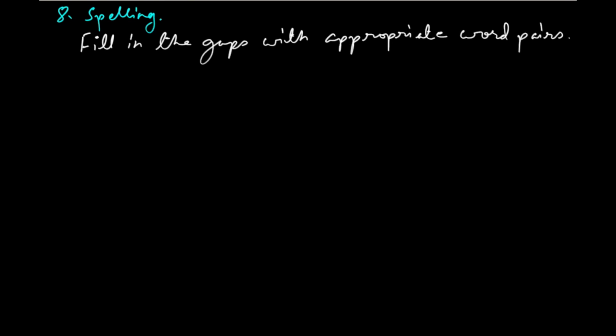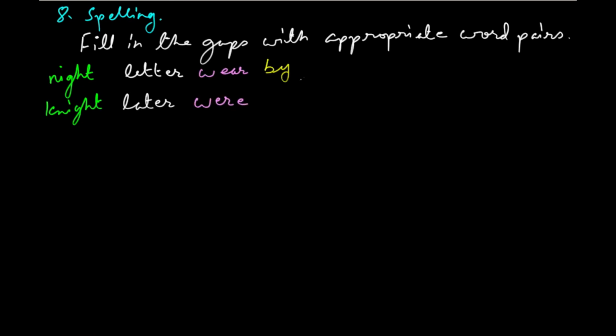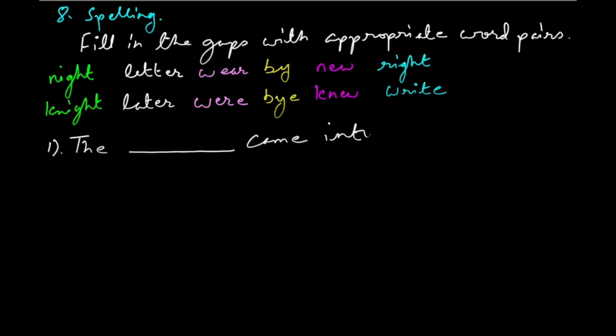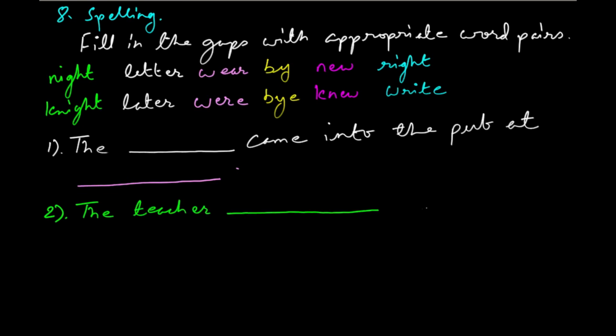First of all, this is number 8, spelling. And then fill in the gaps with appropriate word pairs. As we have here, night. They are the options that's given, okay? Later, later. Where, where. By, new, new. Right, right. They're all homophone. They're pronounced the same. The meaning is different and their spelling is different. Okay. Now the first number, the blank came into the pub at, there you go, to the teacher. That the boy was a, that the boy was a.